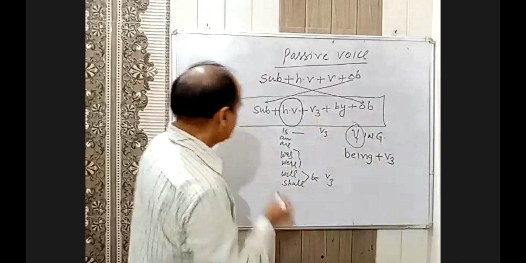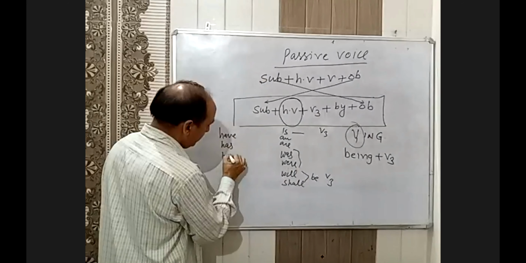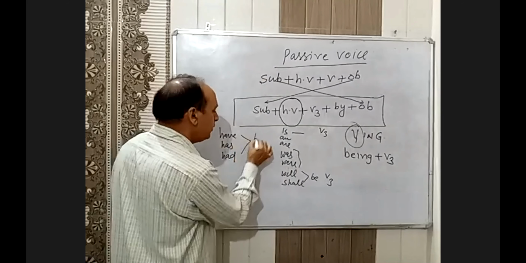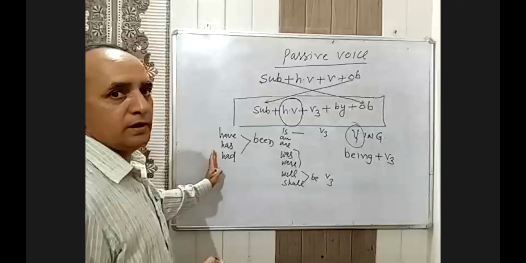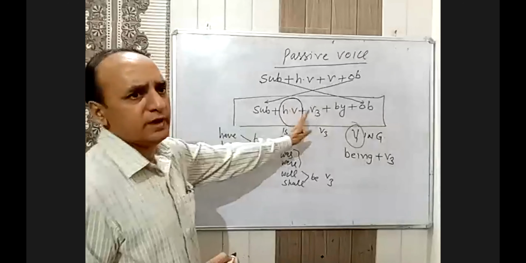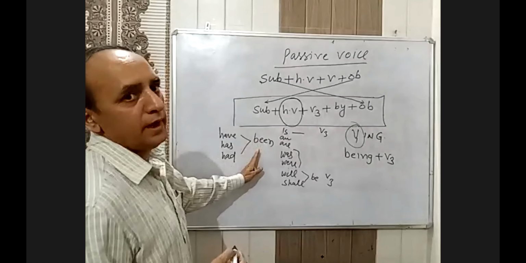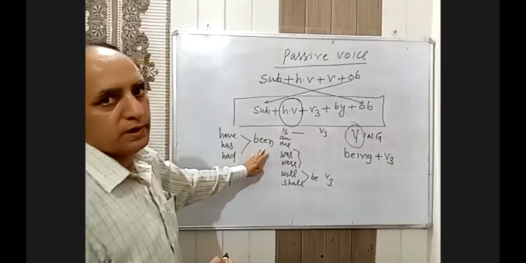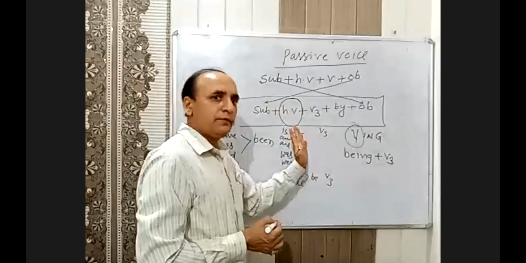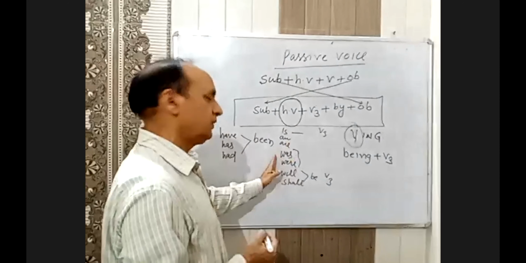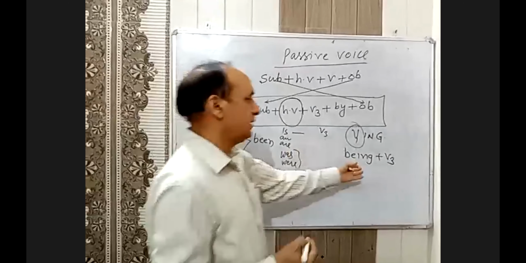Okay. In case there is have, has or had, you have to add been only. Already we will have third form with have, has and had. We will have third form in a sentence structure. So हमारा sentence pattern है. If suppose it is past indefinite, was/were verb, and ing means same was/were, ing will be converted to being.